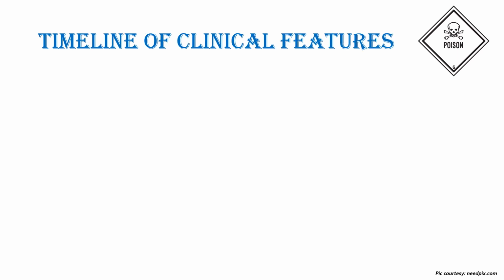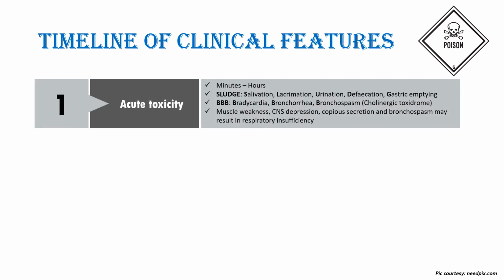If we see the timeline of the clinical features, acute toxicity presents within minutes to hours. The symptoms are characterized by the mnemonic SLUDGE. S stands for salivation, L for lacrimation, U for urination, D for defecation, and GE stands for gastric emptying or vomiting. Triple B is another mnemonic for you to remember. It denotes bradycardia, bronchorrhea, and bronchospasm, which is typical of the cholinergic toxidrome. Muscle weakness, CNS depression, copious secretions, and bronchospasm may also result in respiratory insufficiency.